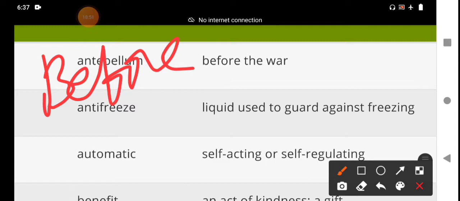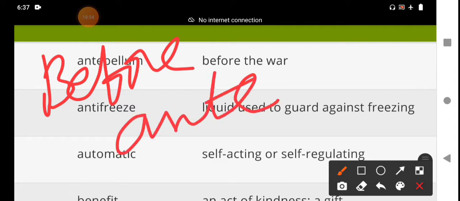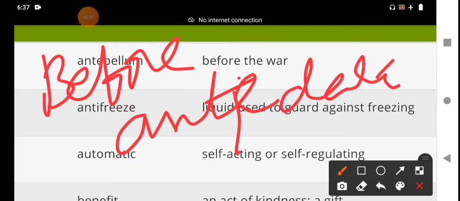For example, antedate. We should not write anti-date; anti means against, not before. Antedate means before date, a previous date. That means we should write the spelling ante, antedate. Antenna, anterior are derived words from the prefix ante.